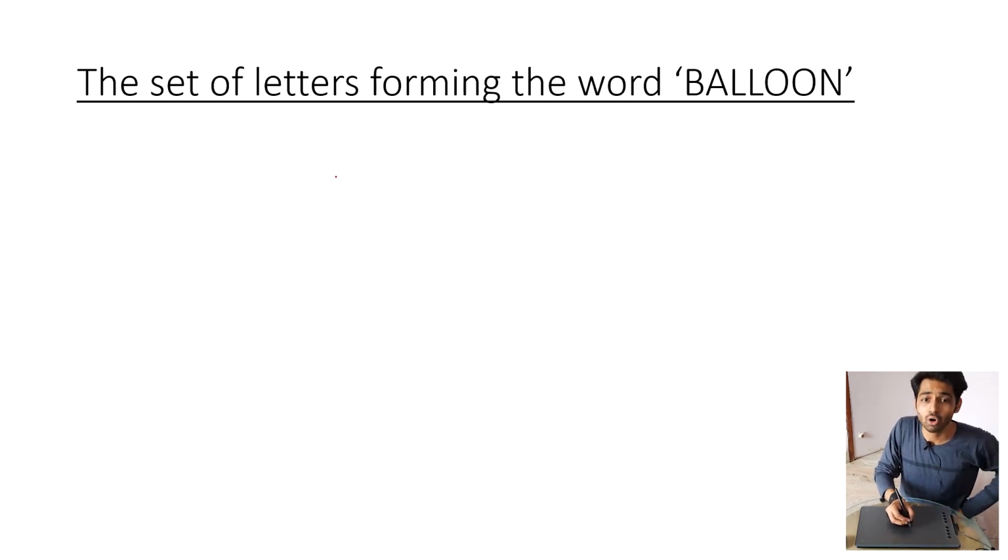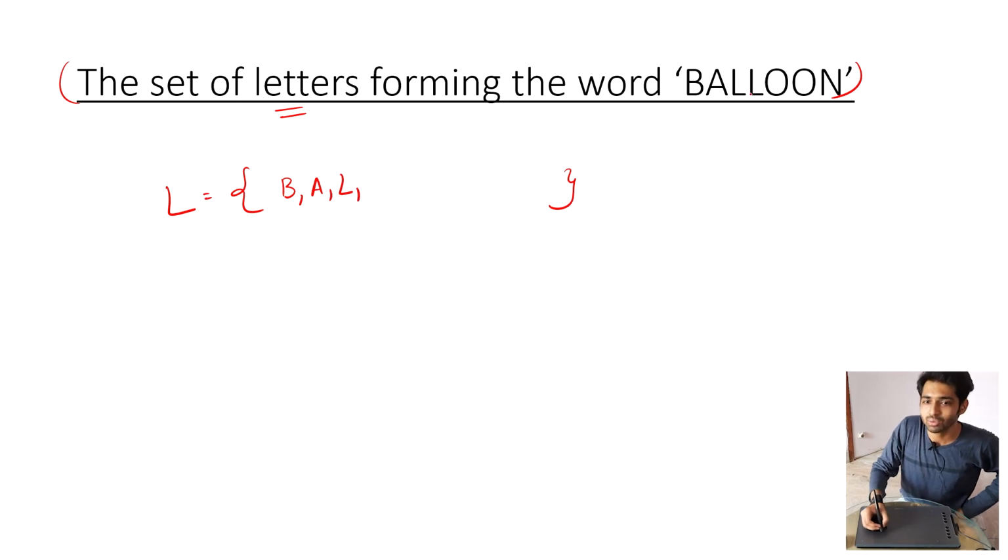Next is a set of letters forming the word balloon. Let's call this set L because we are talking about the letters in this word. Again, curly braces. Here, first I will write down B, then A, then L. Now see, here L is repeated twice.